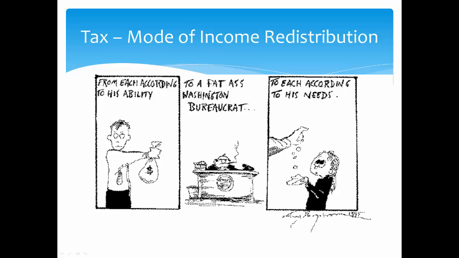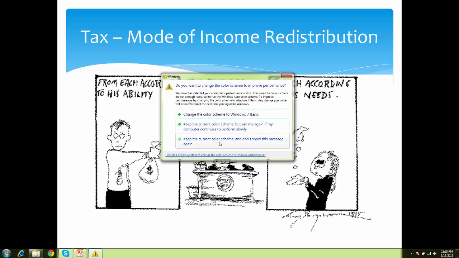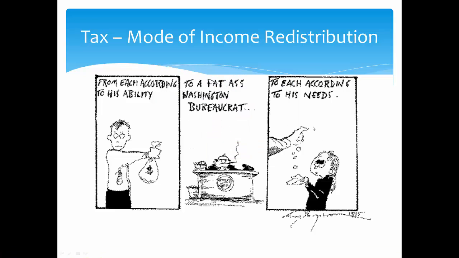Those taxes are collected by revenue officials of the government, that is bureaucrats, and then the state spends it on infrastructure, health, education, and all the needs of the society according to the needs of the people. So just know that tax is a mode of income redistribution.